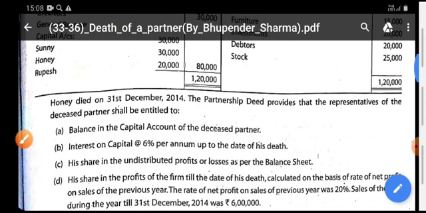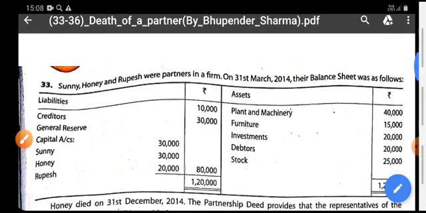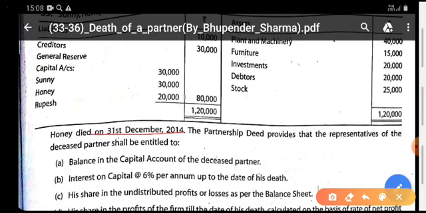Now, read the adjustment. Honey died on 31st December 2014. Accounts are closed on 31st March every year, but he is dying on 31st December, means after 9 months of closing the accounts of the last year, that is 31st March 2014. On 31st December, he has died.